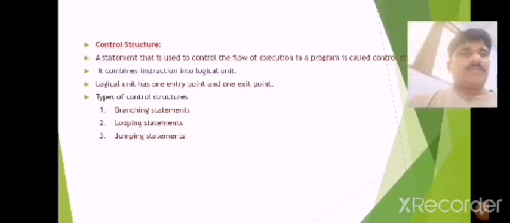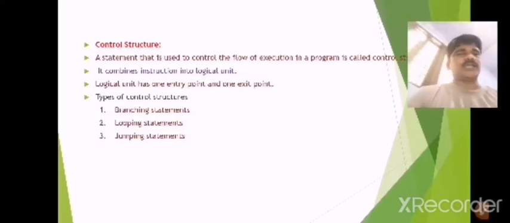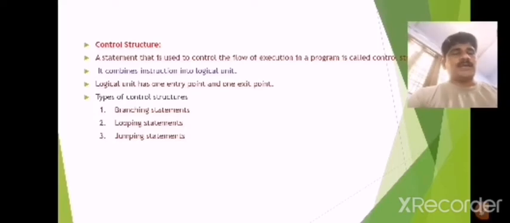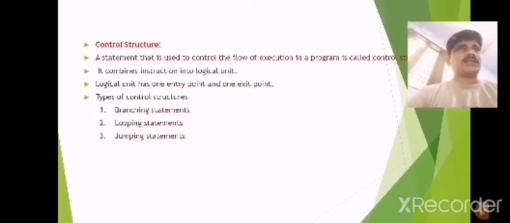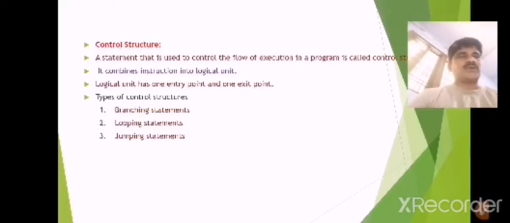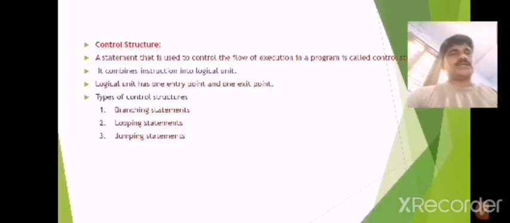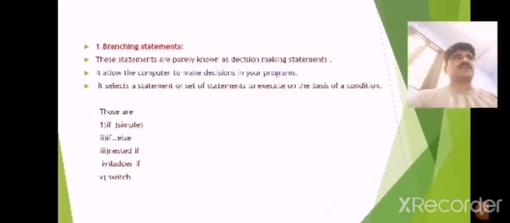The control structures are basically divided into three types. Number one is the branching statement, second is the looping statement, and third is the jumping statement. First of all, we have to discuss what the branching statement is, how many types of branching statements there are, and how they are used to execute the program.